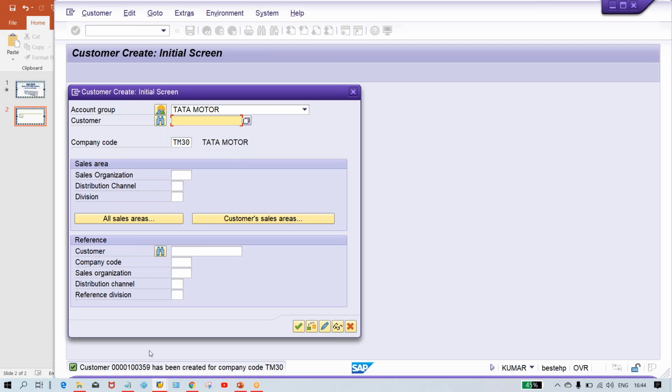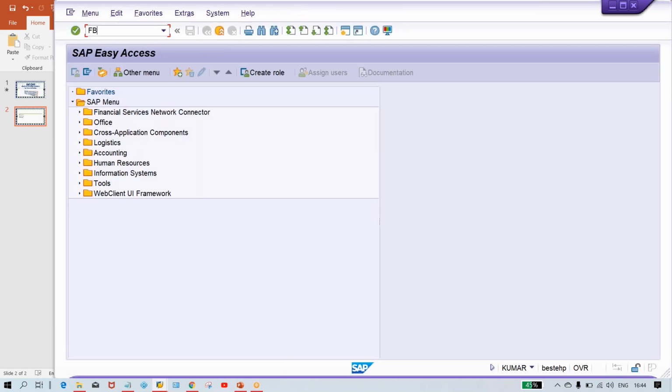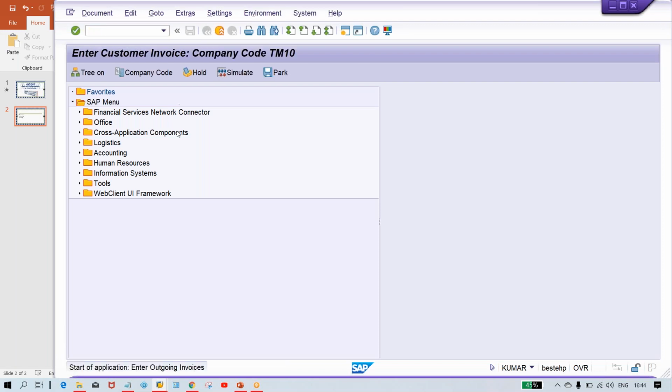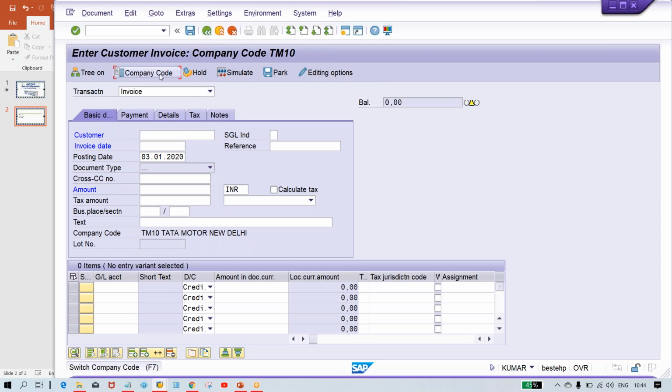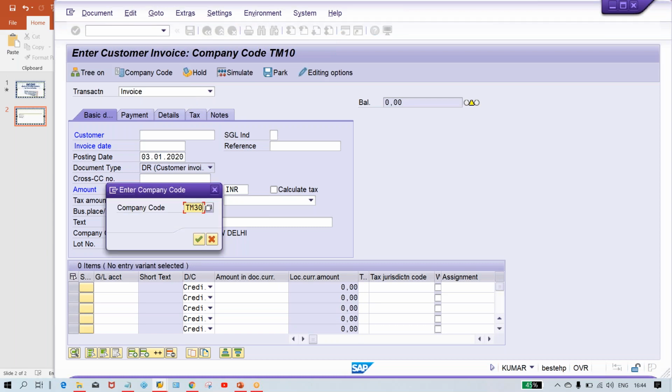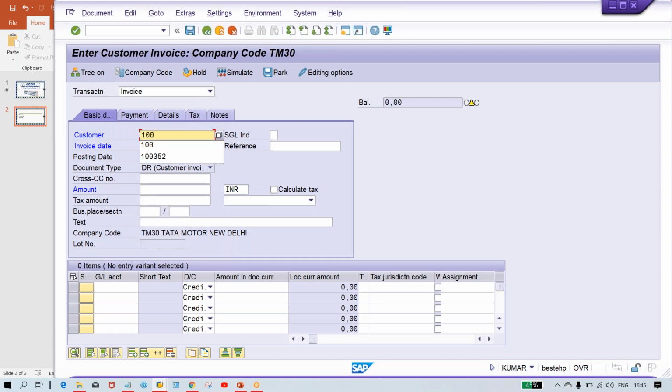Here the customer number is 100359. If you want to perform testing here, just do one thing: FB70. Here you have to check the company code first. Click on company code and give your TM30, and then give the customer number 100359, I guess, 0301, and once again any amount, guys.